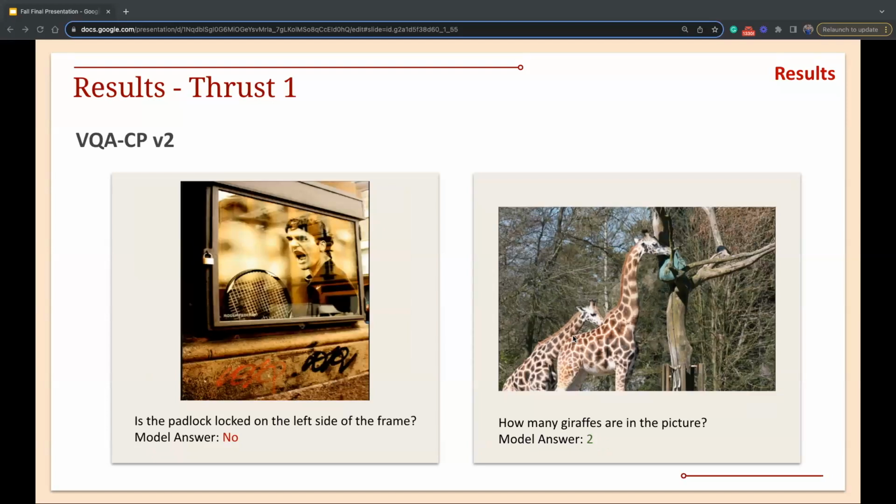Again, the first question is: is the cat cut off on the left side of the frame? The answer is no, but the model's answer is yes. So this is again something that would have benefited from a scene graph in the prompt. That's something that would have helped here, and maybe if it had gone through the other module, that would have been better. But a simpler question, how many graphs are in this picture, is doing pretty well in this image.